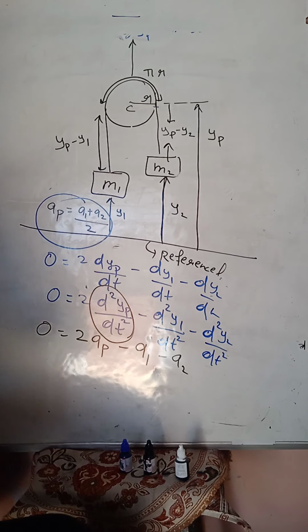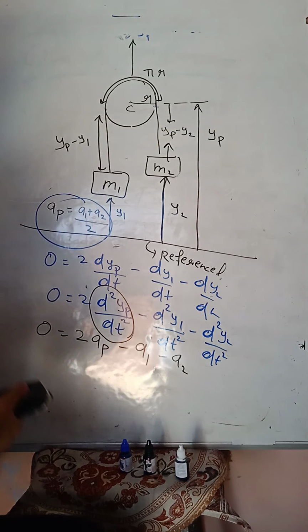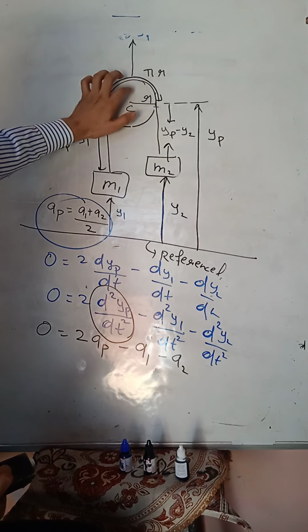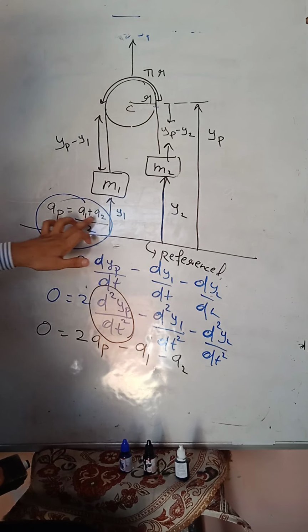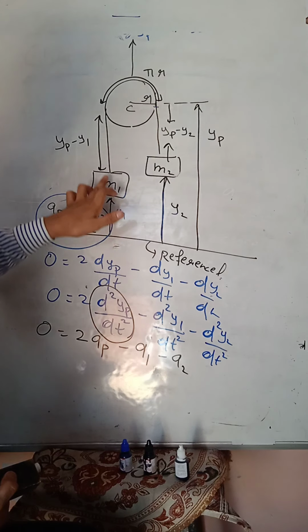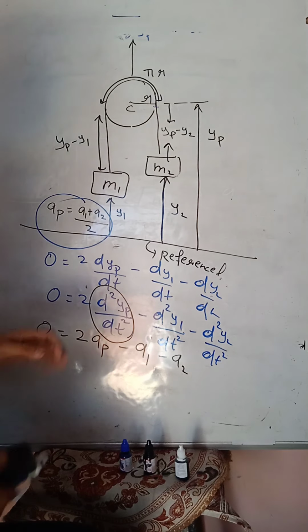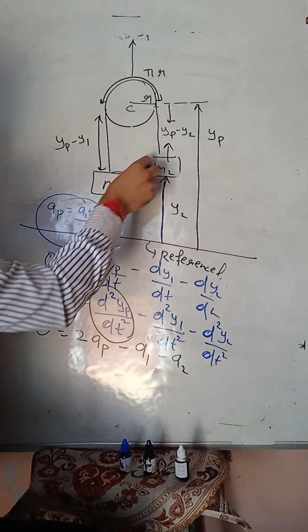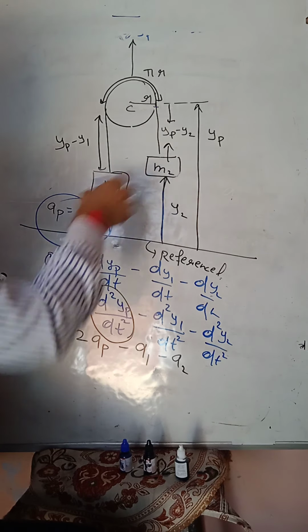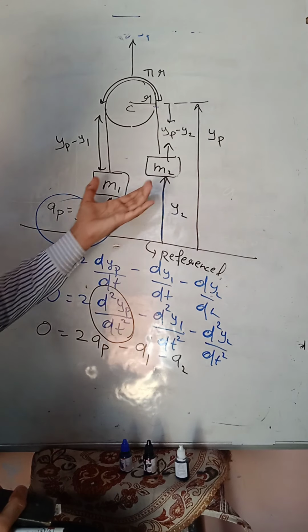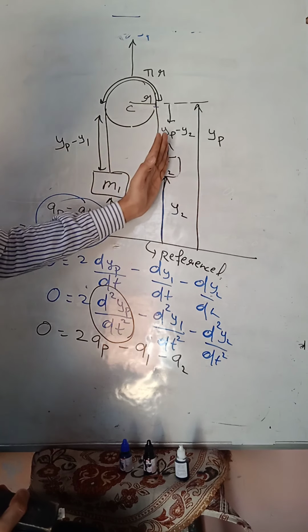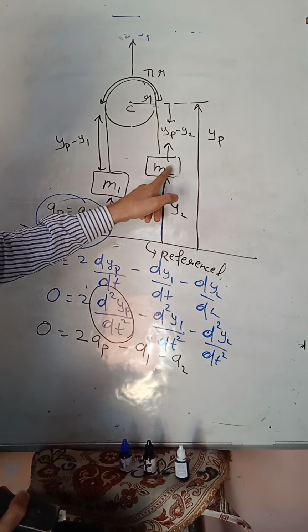Now, where ap is the acceleration of this pulley, a1 and a2 are the accelerations of the end points of a string. These are the end points over which a block is attached, some object is attached. So the acceleration of this is a1, a2.